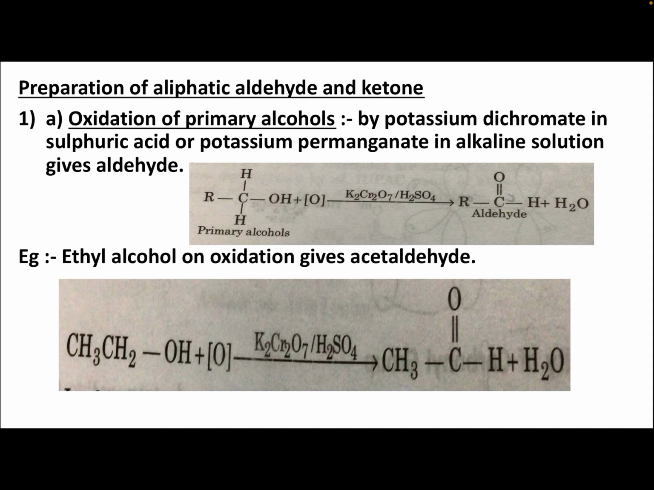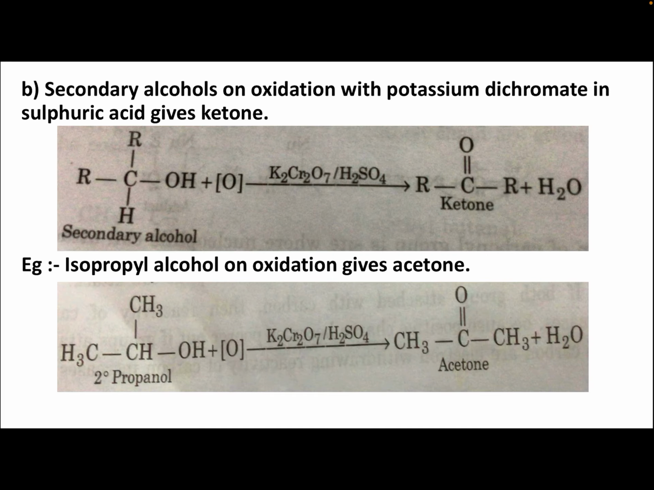Next example: ethyl alcohol on oxidation gives acetaldehyde. CH3CH2OH, this is ethyl alcohol, plus nascent oxygen on the arrow, K2Cr2O7 over H2SO4, that is potassium dichromate in acidic medium, we get CH3CHO, this is acetaldehyde, plus H2O. So ethyl alcohol on oxidation gives acetaldehyde. This is the example of oxidation of primary alcohol. Ethyl alcohol is one of the primary alcohols.